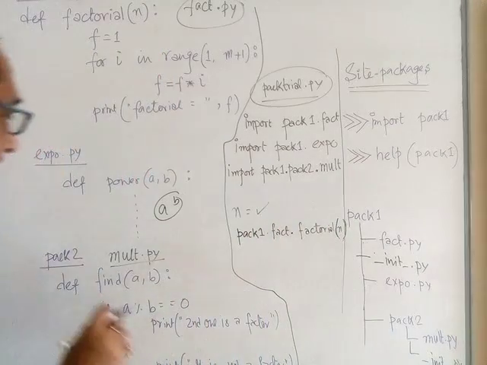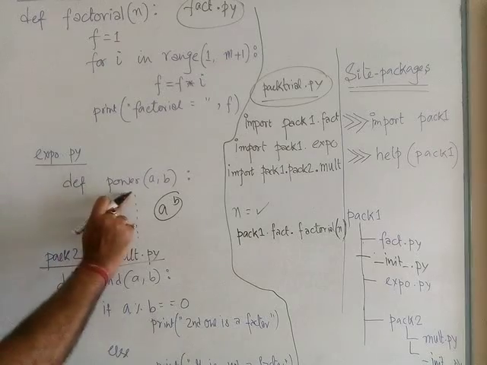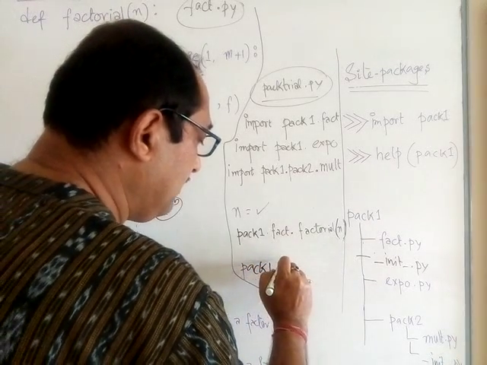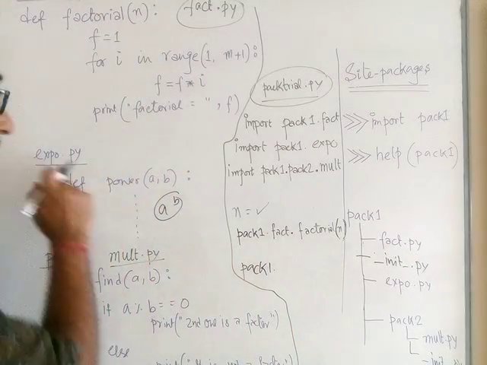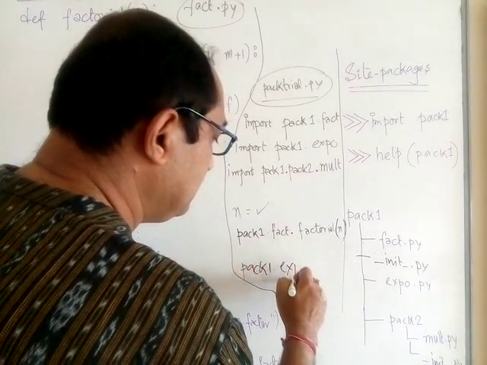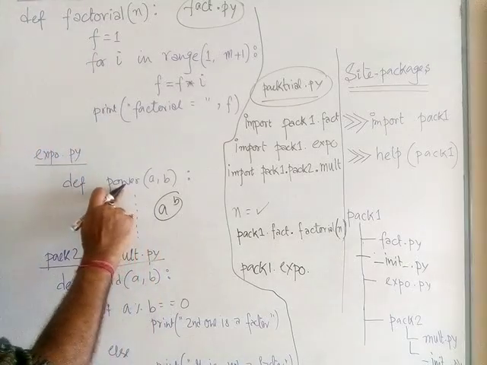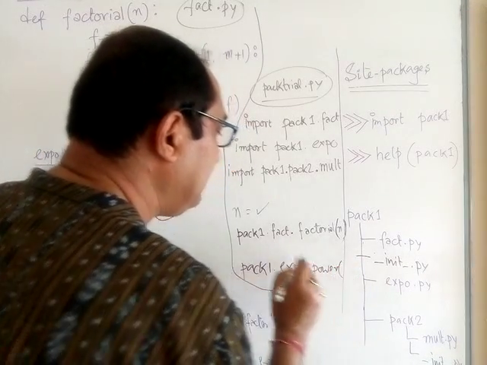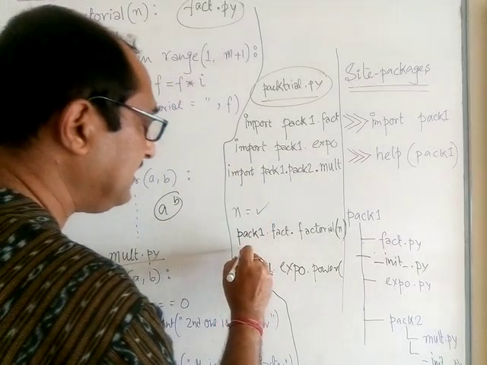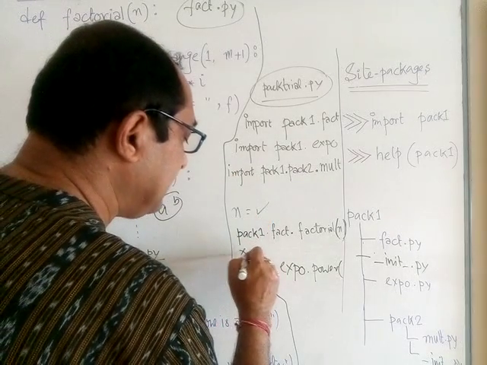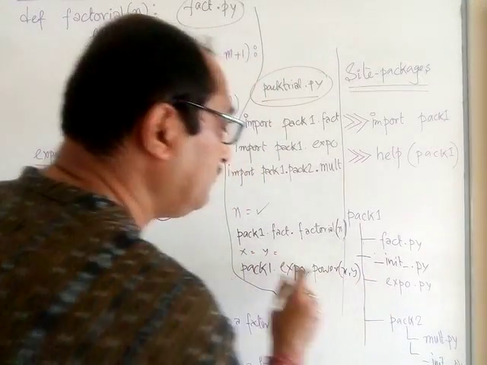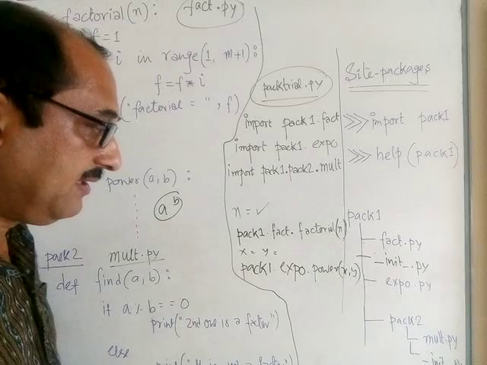So similarly you can make out how to make use of this function. You should write pack1 dot, my module name was expo, so I write expo, and I wanted to use this function, so power, and say I have already input 2 variables here. One is say x, another is say y. I have done the input, so I can write x comma y to find x to the power y.